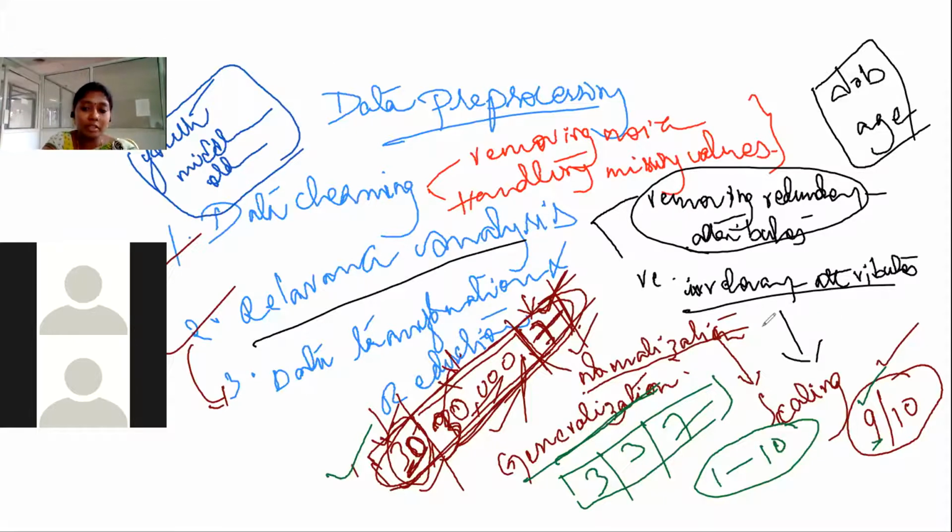The first one is min-max. We are not going into the details of the technique. The second one is Z-score. And generalization is the process of generalizing the data values to a higher level from the concept hierarchy. We already know about concept hierarchies from your third unit. So this is the process of data pre-processing.